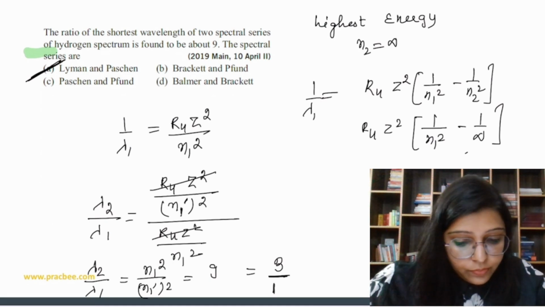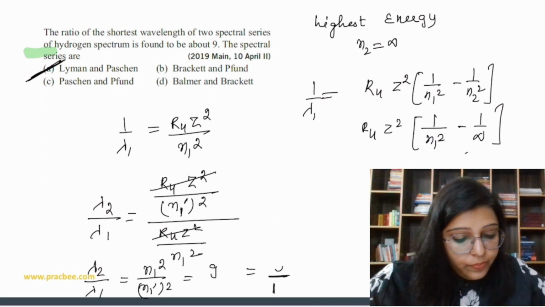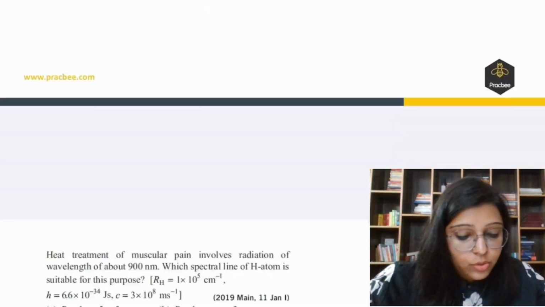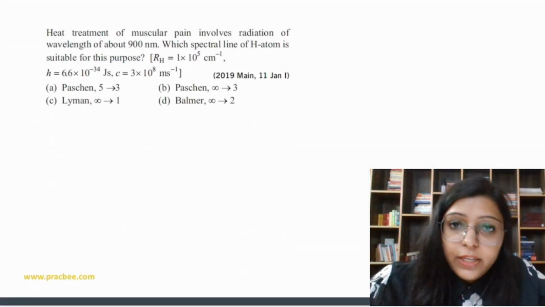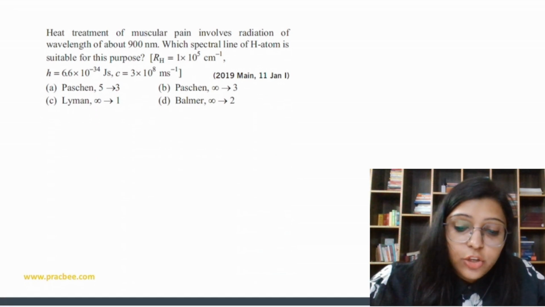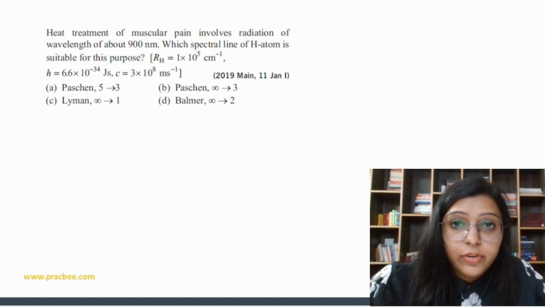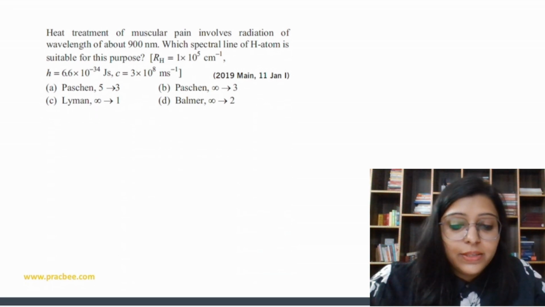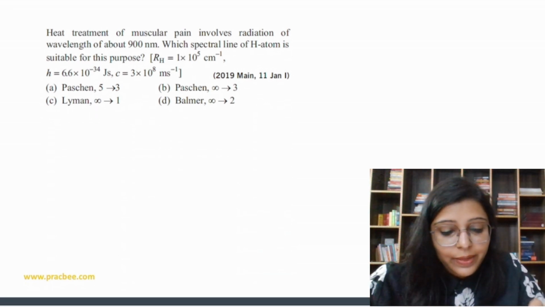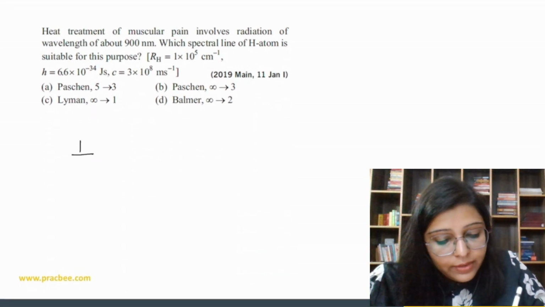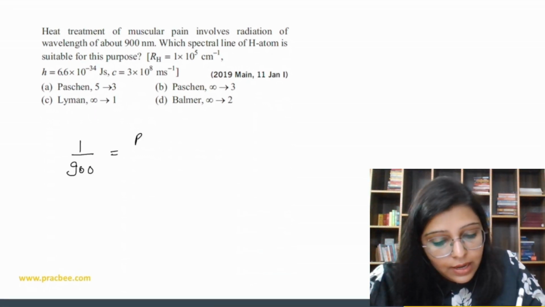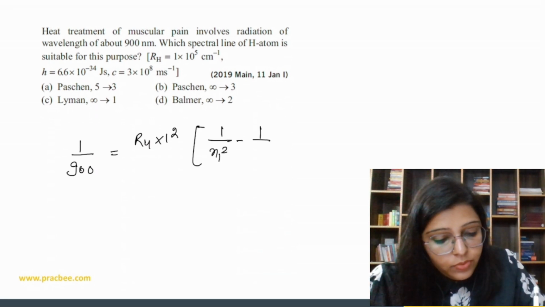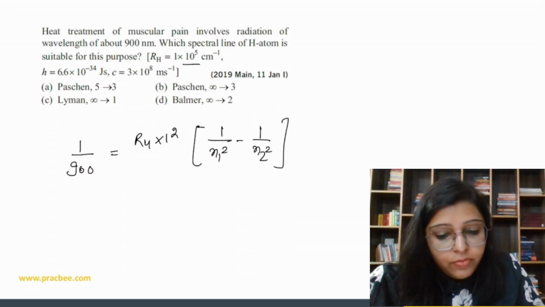Clear? Now let's do the next question. Heat treatment of muscular pain involves radiation of wavelength of about 900 nanometer. Which spectral line of hydrogen atom is suitable for this purpose? So we are going to use that same formula. 1 by lambda is RH into 1 square, into 1 by n1 square minus 1 by n2 square. RH value is given as 1 into 10 to the power 5.